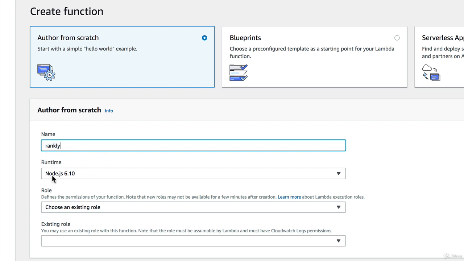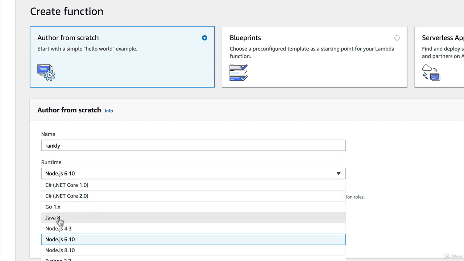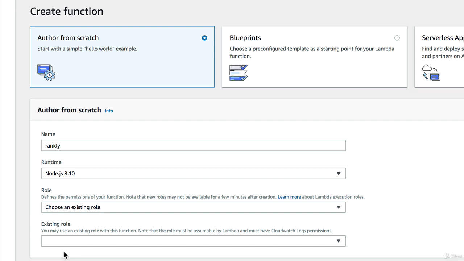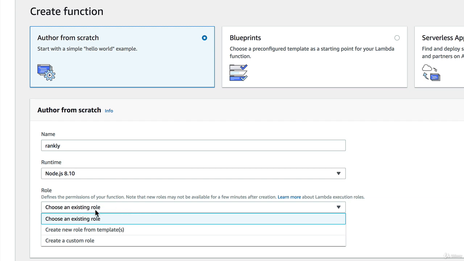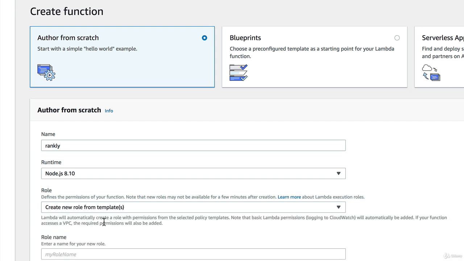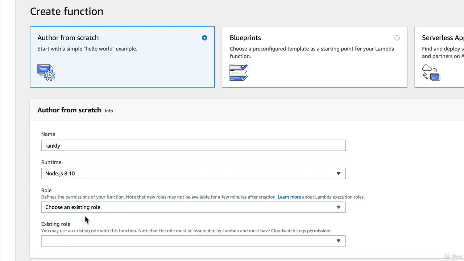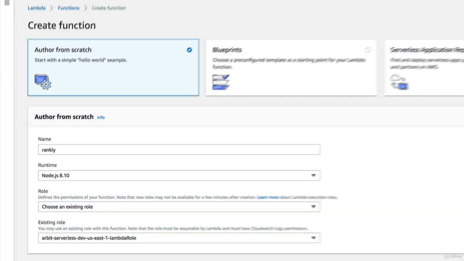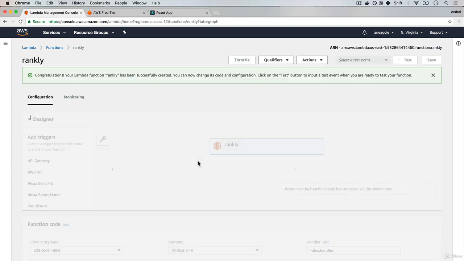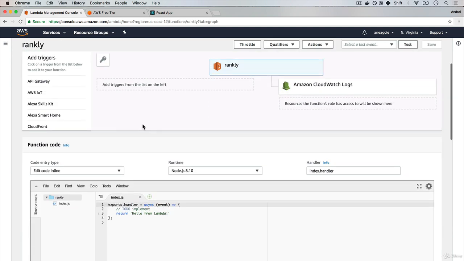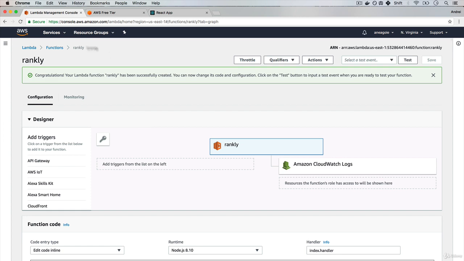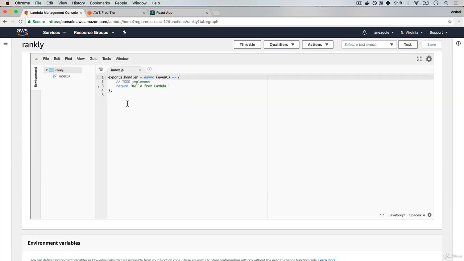And we'll use Node.js. You can see what programming languages you can use. Looks like they have Node 8.10, so let's do that, the latest version of Node. You also have to do something called roles, which we're going to talk about. But for now, just for demonstration purposes, I'm going to pick a random role, click create function, and that's it. We've created our Lambda function, and all we need to do is write our function in here.